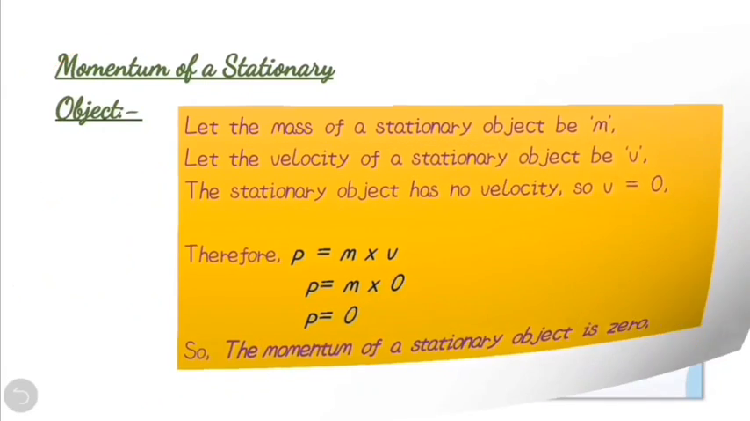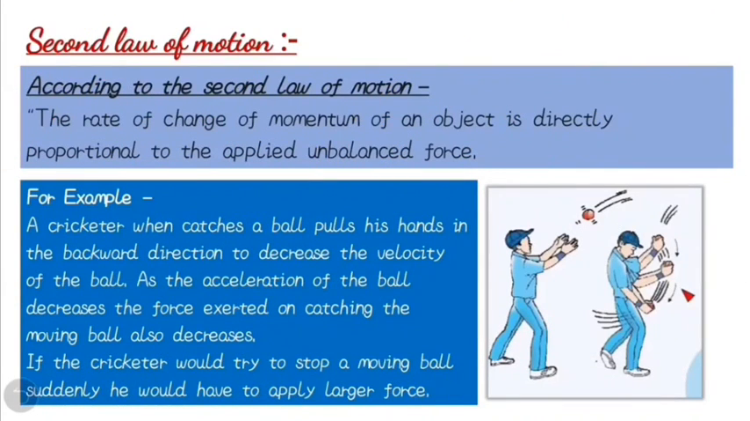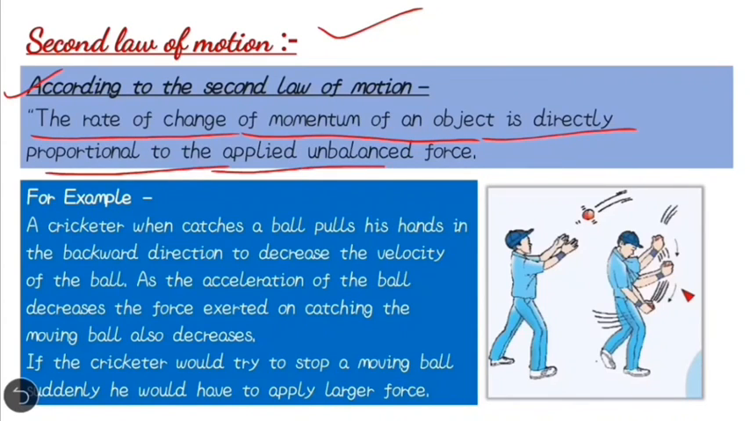Now we will study the second law of motion. What does the second law state? According to the second law of motion, the rate of change of momentum of an object is directly proportional to the applied unbalanced force. I am repeating again: the rate of change of momentum of an object is directly proportional to the applied unbalanced force.